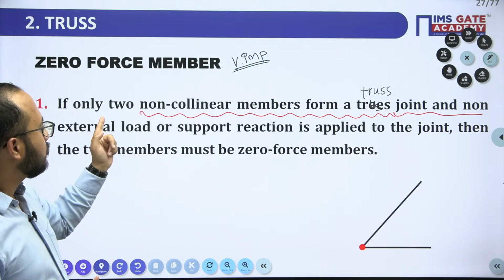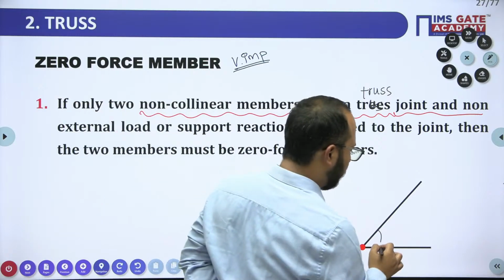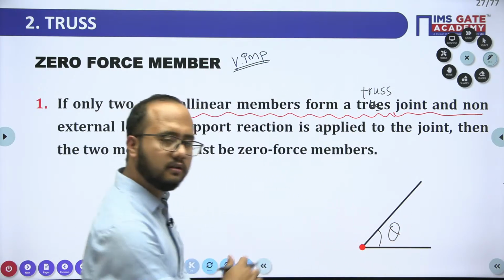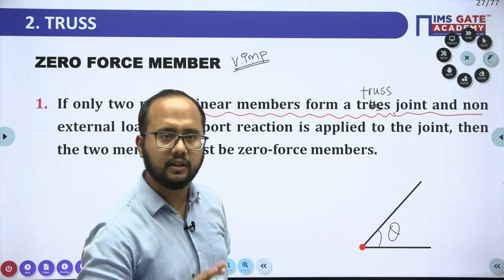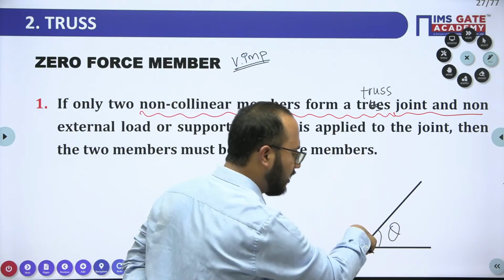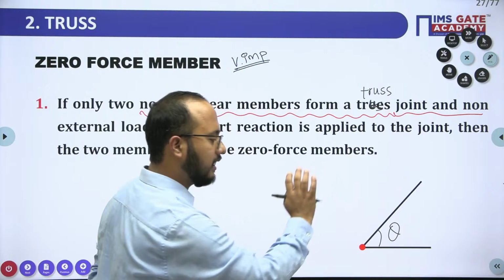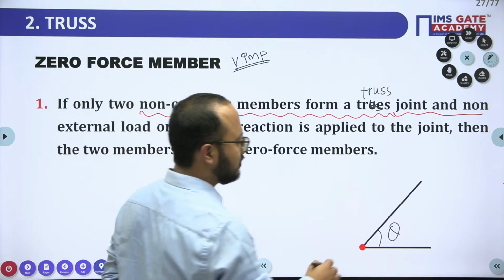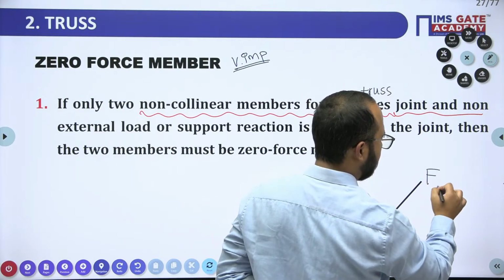So two non-collinear members. Non-collinear basically means some angle should be there between the two members. So no external loading on this joint, no support reaction at this joint, then both the members will have zero force.